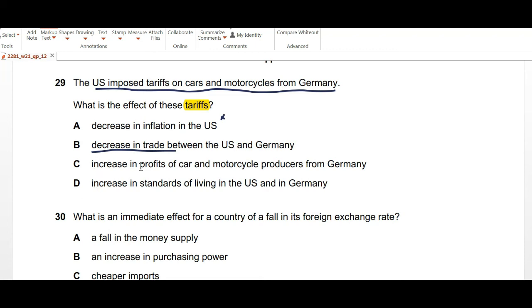Part D, increase in the standard of living in the US and in Germany. Not related at all, so we stick with option B. Decrease in trade between the US and Germany as a result of imposed tariffs.